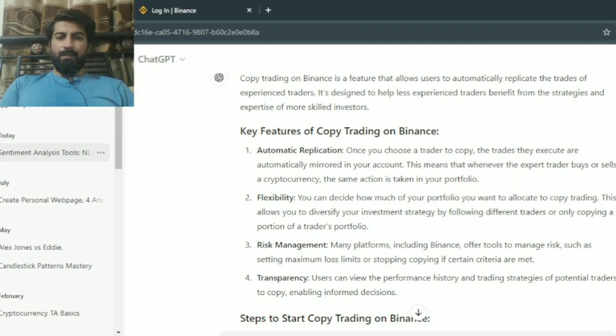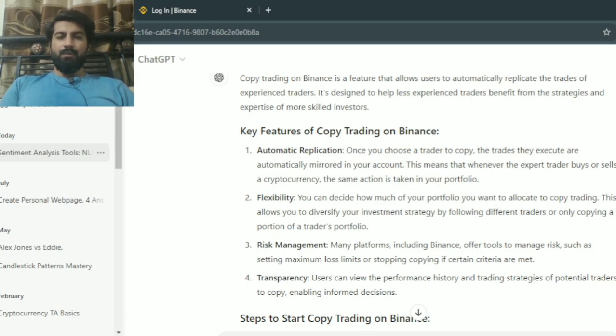Flexibility. You can decide how much of your portfolio you want to allocate to copy trading. This allows you to diversify your investment strategy by following different traders or only copying a portion of a trader's portfolio. Risk management. Many platforms, including Binance, offer tools to manage risk, such as setting maximum loss limits or stopping copying if certain criteria are met.